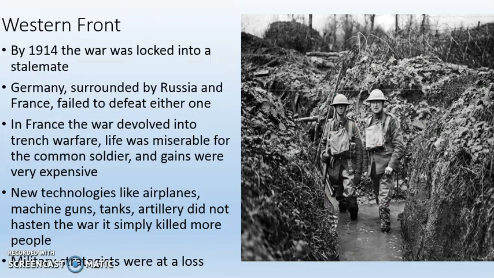So, we're going to look at the Western Front for just a second. By 1914, the war is locked into a stalemate on the Western Front. So the Western Front is the front where the war is taking place between Germany and France. Now, Germany is surrounded by Russia and France, and it fails to defeat either one by 1914, which means it's going to have to divide its forces onto two different fronts on opposite sides of the country. This is a very difficult situation Germany has found itself in.